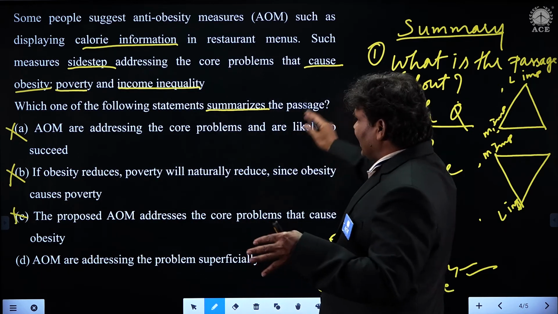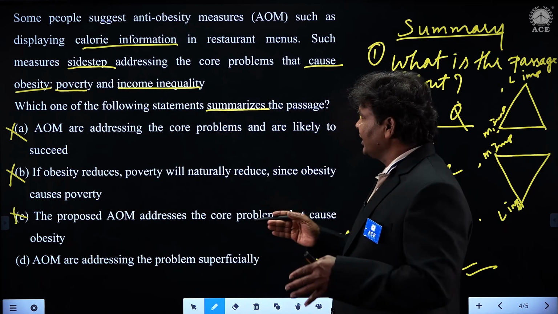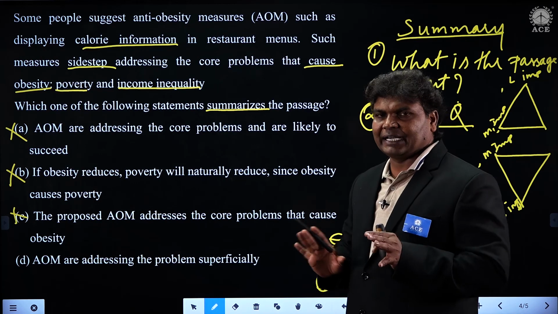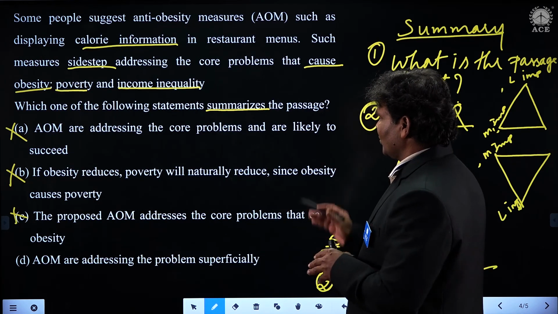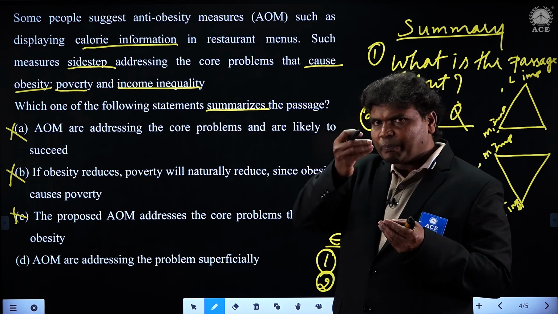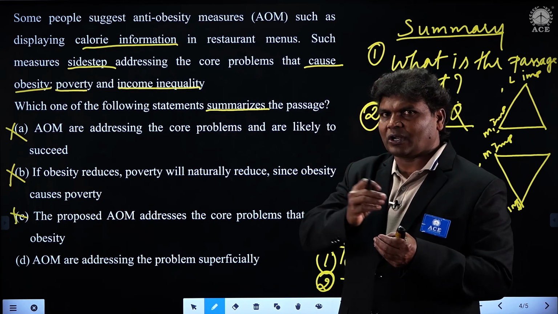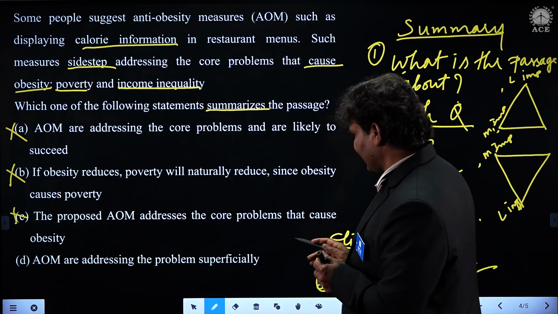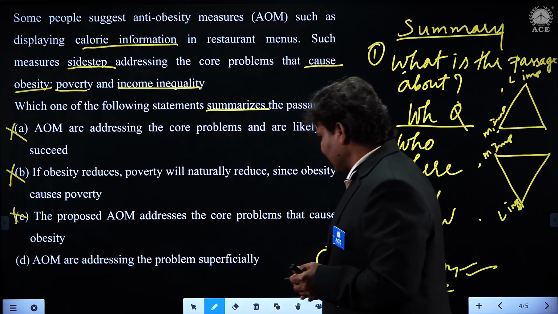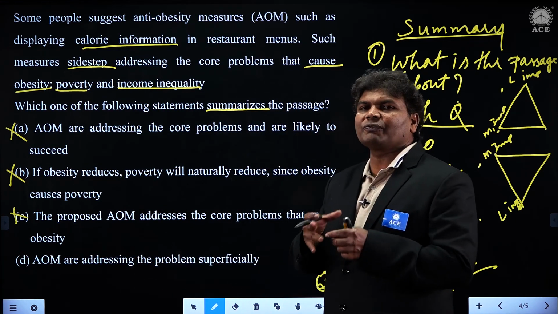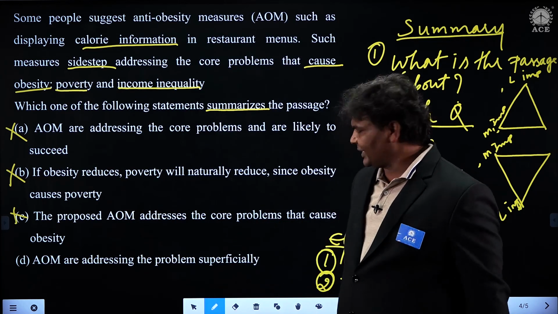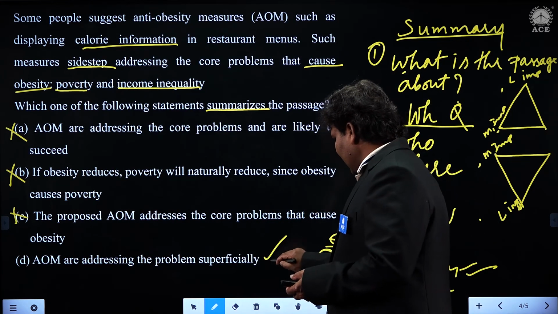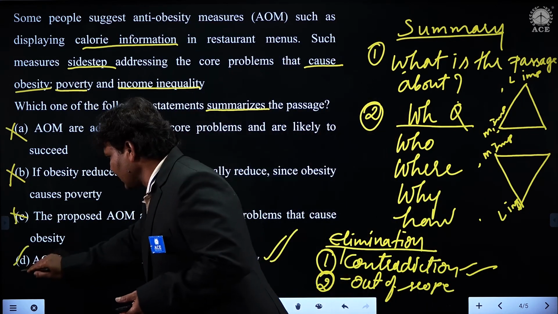But what about what causes obesity, poverty and income inequality? That has not been discussed in the passage, students. They have touched only a portion of it, not all the details. So we can say AOM are addressing the problems superficially, not in depth. So this is absolutely the right summary, students.